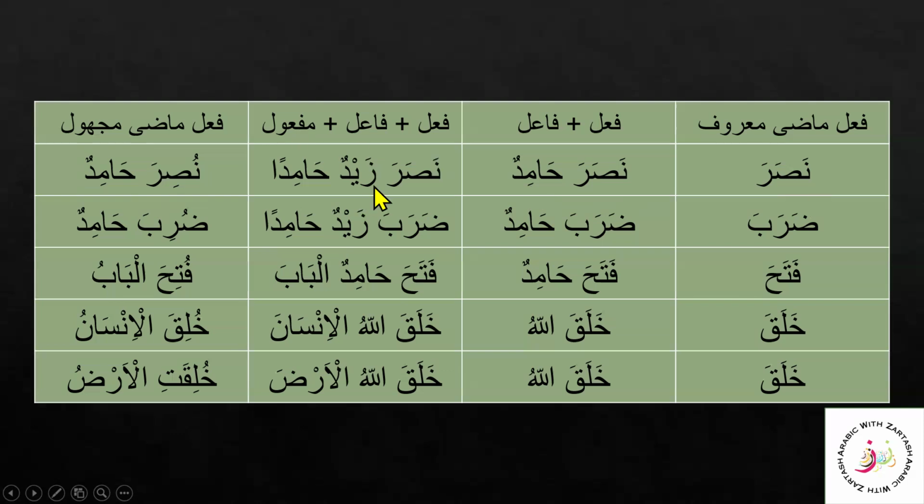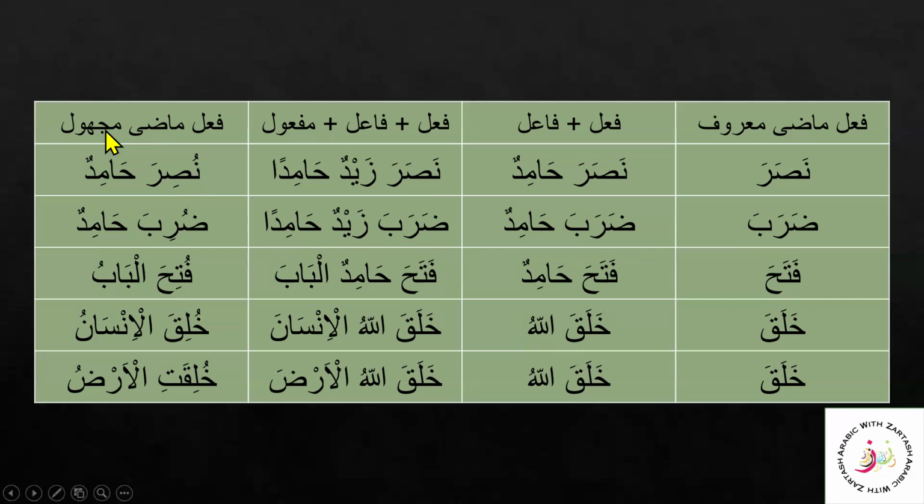And here fa'il is fa'il, maful, here fa'il madi majhul, where Hamidun becomes a naib fa'il. Let's see the next example. Daraba, here the inside fa'il is huwa, adding an outside fa'il. Daraba Hamidun, Hamidun cancels out the inside fa'il huwa. Fa'il and maful, adding a maful Hamidan here. So Zaid becomes our fa'il and Hamidan becomes a maful that is in the state of nasab. It's mansoob here. Daraba Zaidun Hamidan.